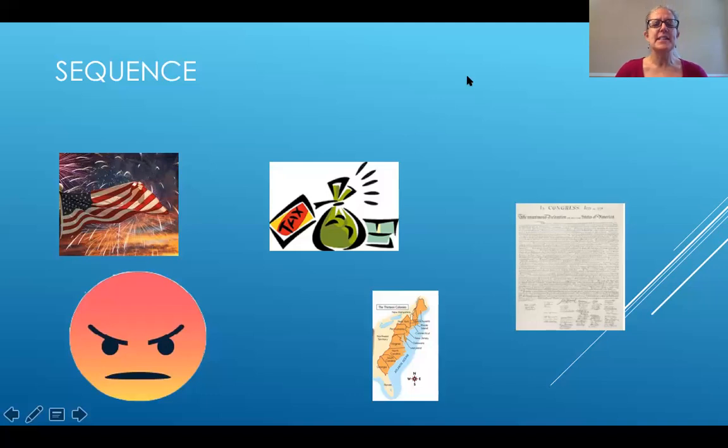Okay, now let's think about what happened first. Look at these pictures. Yes, good job. First, there were 13 colonies in America. What happened second? Yes, second, the colonists had to pay taxes to King George in Great Britain. What happened third?